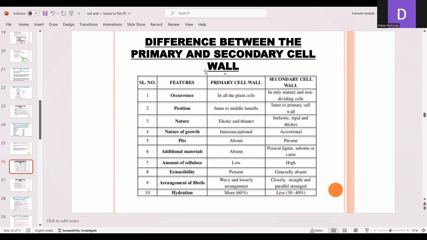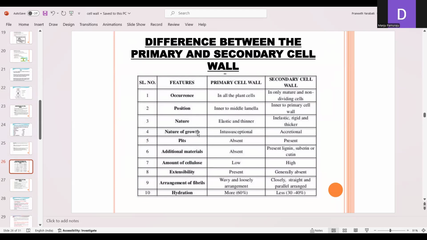So what are the differences between the primary and secondary wall? The primary wall is present in all plant cells, whereas the secondary cell wall is present only in mature and non-dividing cells. The primary wall is positioned inner to the middle lamella, and the secondary cell wall is present inner to the primary cell wall. The primary cell wall is elastic and thinner, whereas the secondary cell wall is inelastic, rigid and thicker.